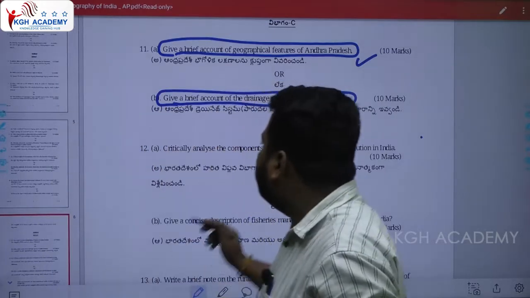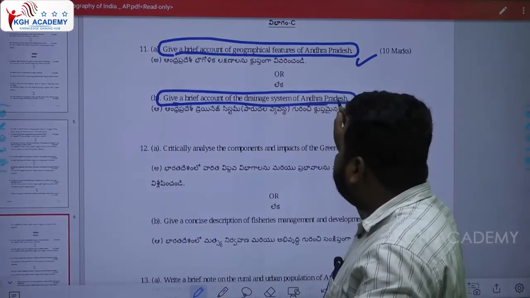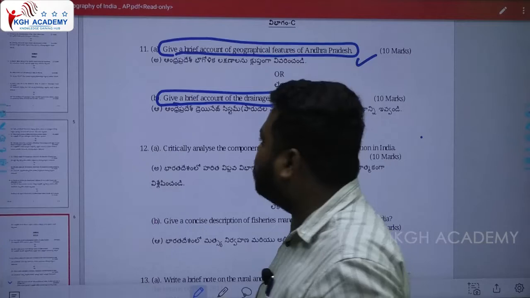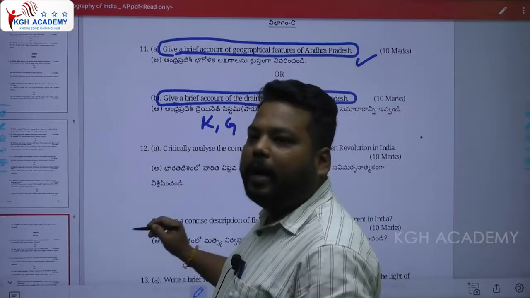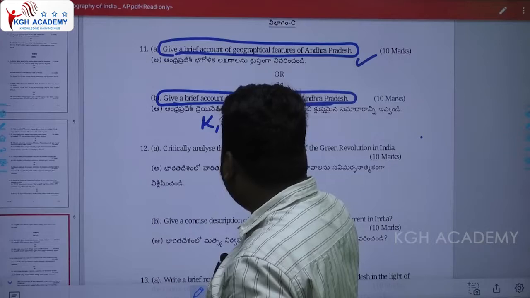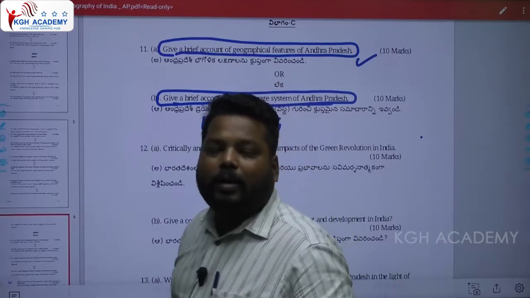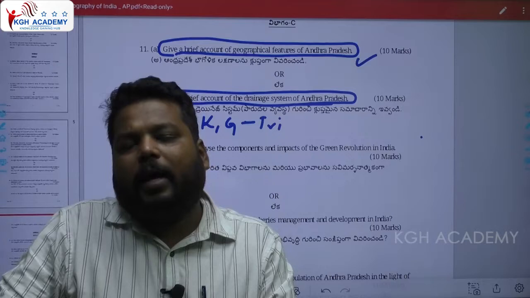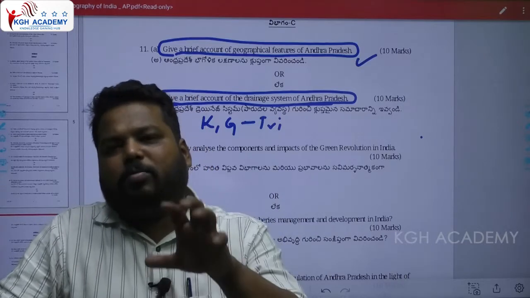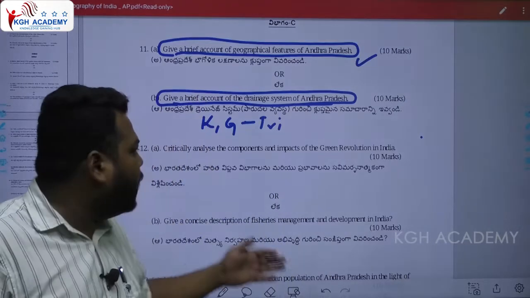So in this question you would write about the Krishna river, the Godavari river, and mention their tributaries. Along with that, the Pennar river, which is the lifeline of Rayalaseema. Clear? Many other smaller streams which are present, you would add.